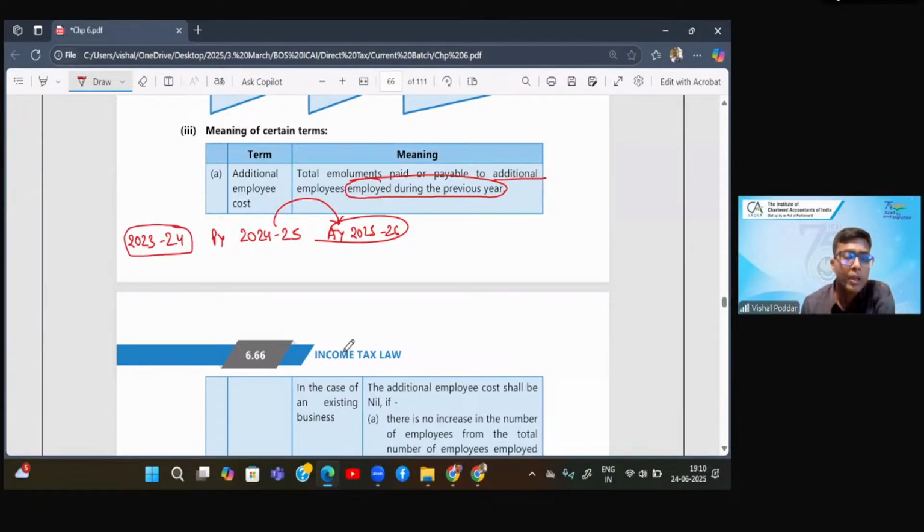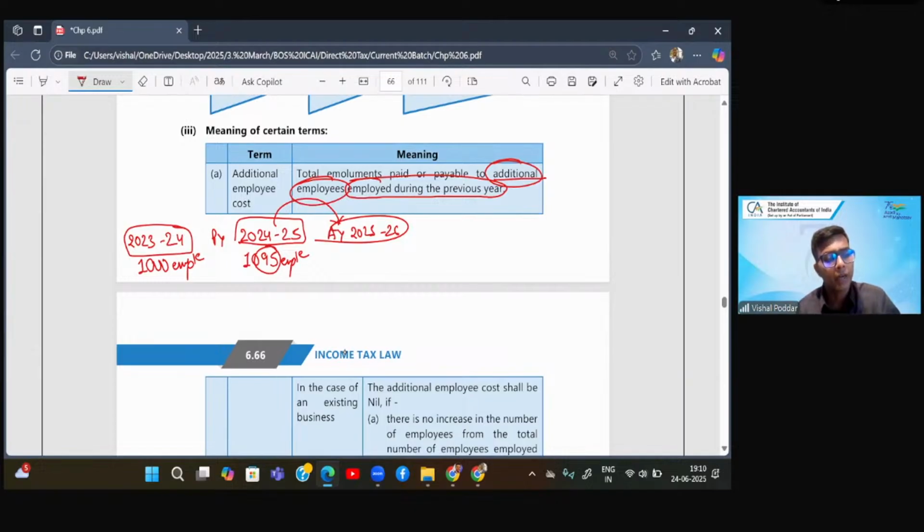That is, we go to 23-24. Now, in this year, your total workforce was 1,000 employees. And in this year, you increase this to 1,000, let us say 95 employees. Now, this 95 is your additional employees because 1,000 you already had.